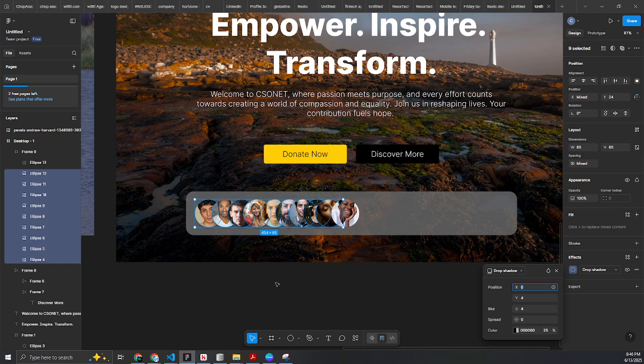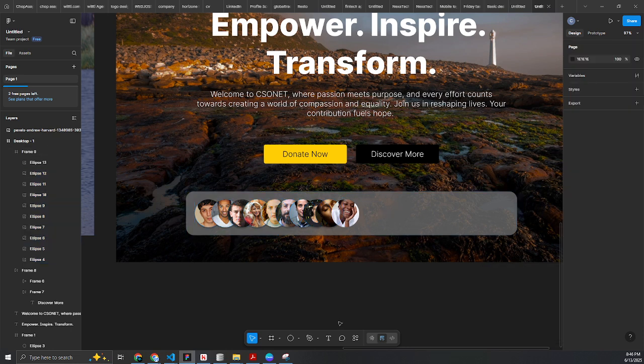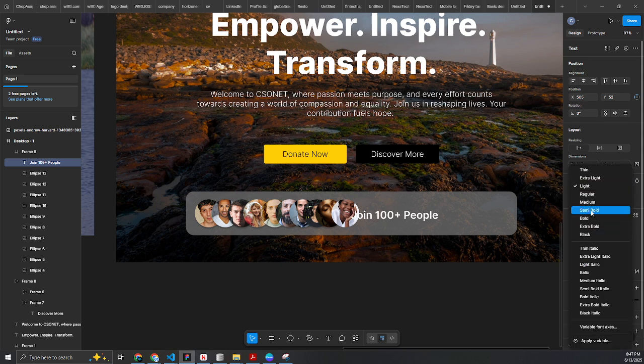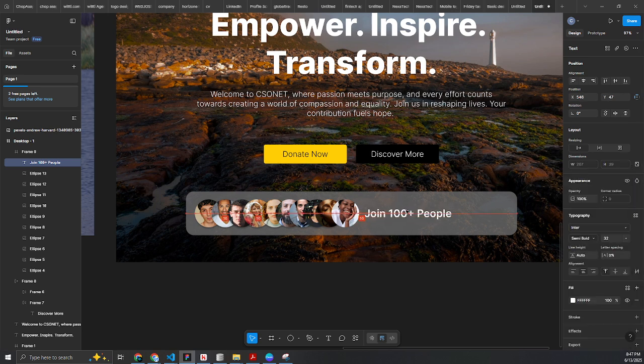The next thing I want to add here is simply text: join 100 plus people. I'll bring it close to this, increase the font size, and increase the font weight. So I want to say join the 100 plus people.